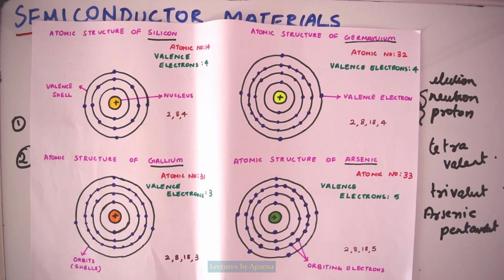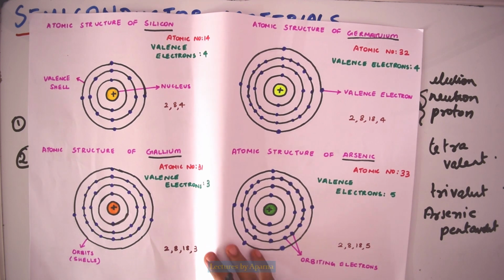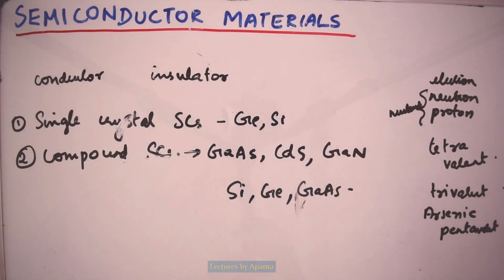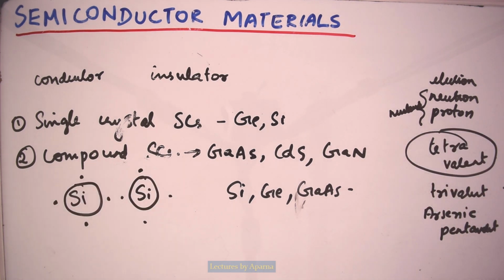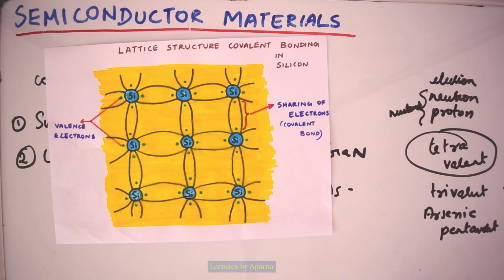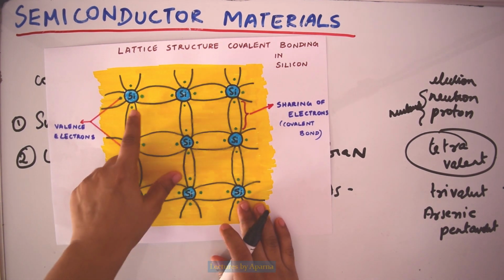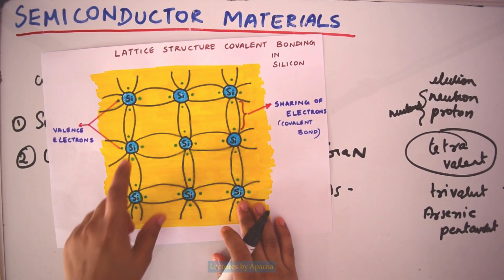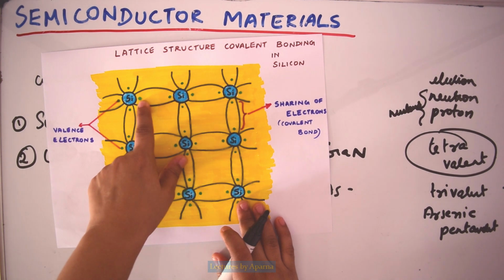Now let's learn about covalent bonding in the silicon atom. The silicon atom has 4 valence electrons, that is, it is tetravalent. Looking at the covalent bond in the silicon atom, we can see that the atoms share their valence electrons.